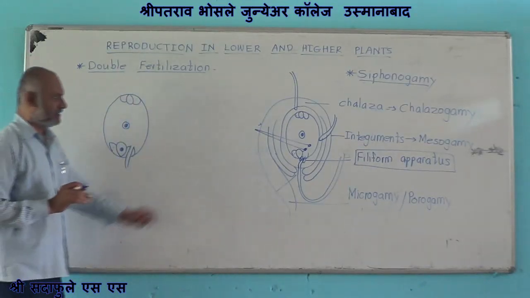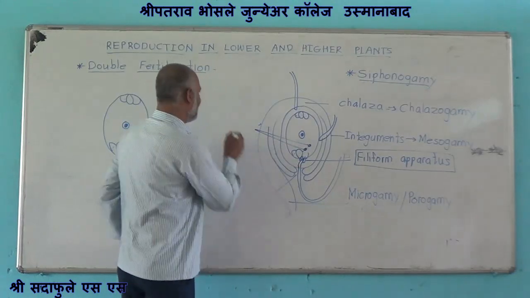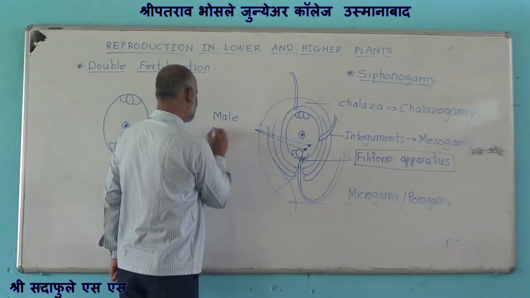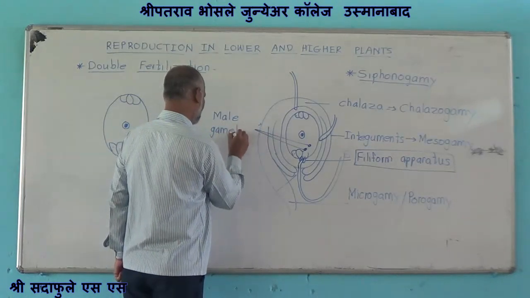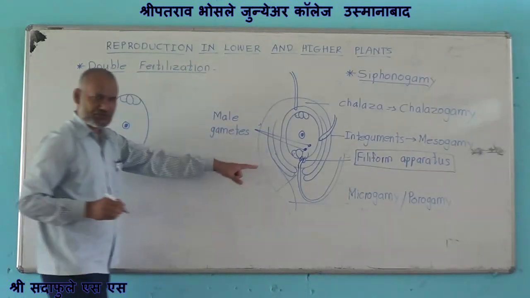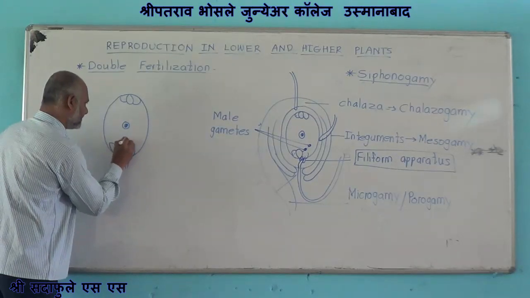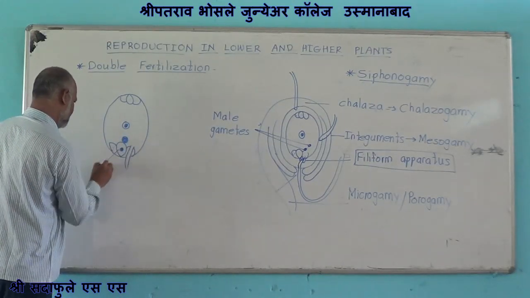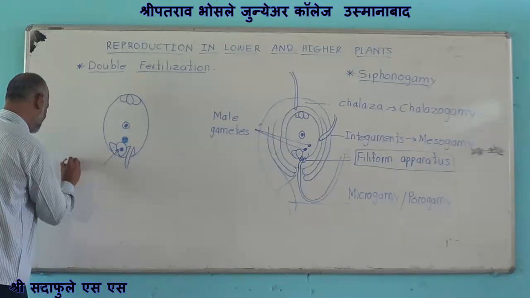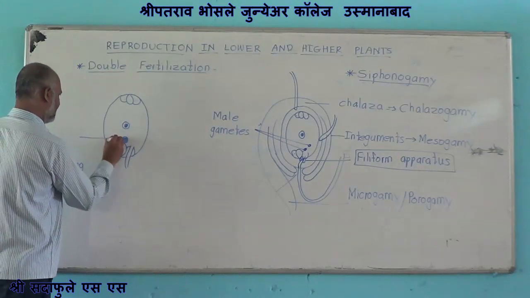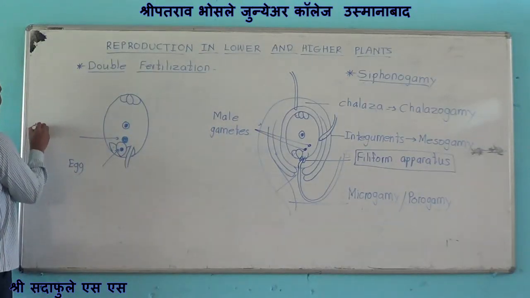Now what happens? These are the two male gametes. Out of these two male gametes, one male gamete fuses with the egg. Here is the egg, and here is the male gamete.